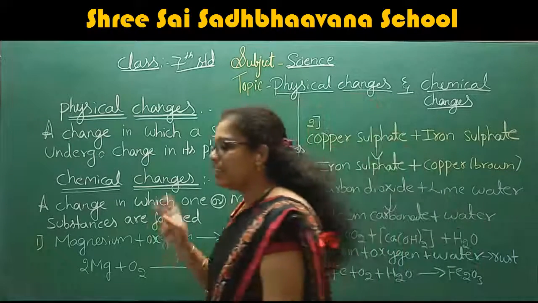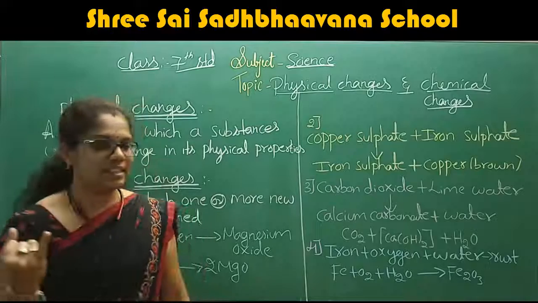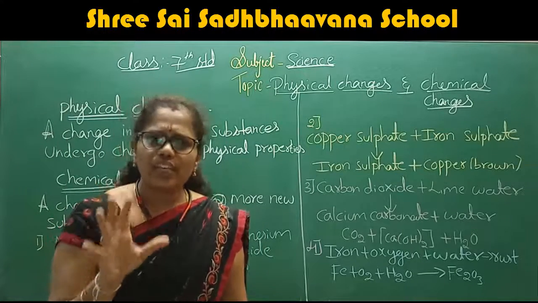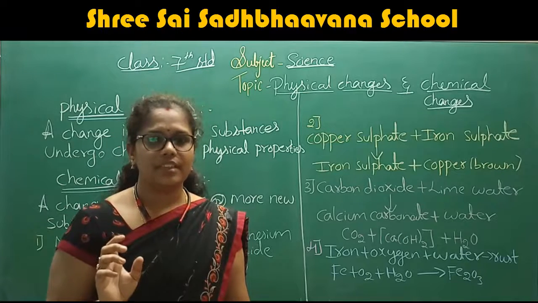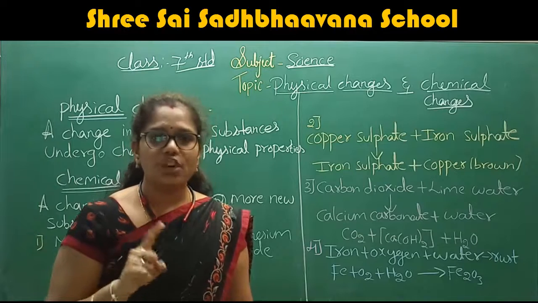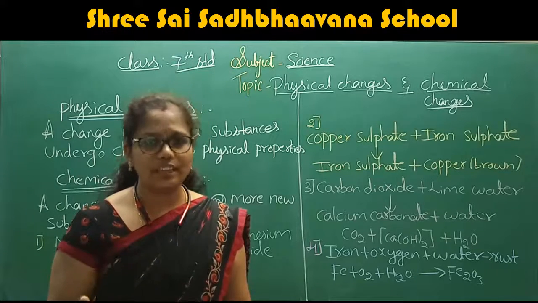I am saying that the first two examples are the tearing of paper and the collecting of chalk dust. Do you get the original size? What was the first size of that A4 sheet? Did you get it after joining the A4 sheet? No, right?